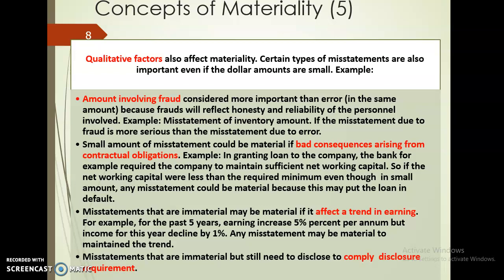Okay, the third point, misstatements that are immaterial may be material if it affects a trend in earning. For example, for the last 5 years, earning has been increasing 5% per annum. Every year we have increased 5%. But for this particular year, income has declined by 1%. So any misstatement may be material to maintain the trend.